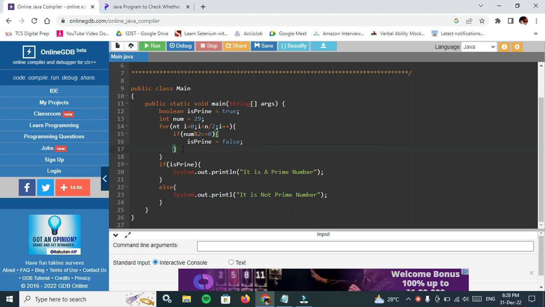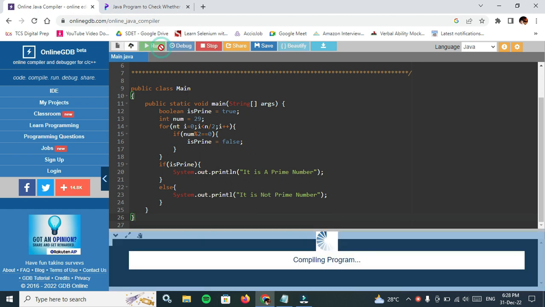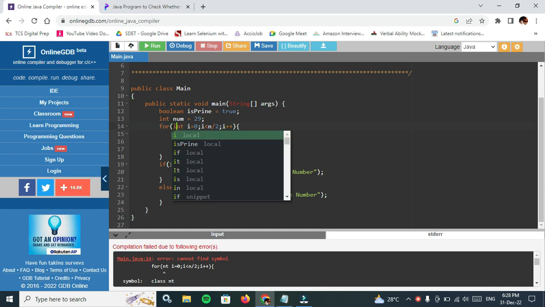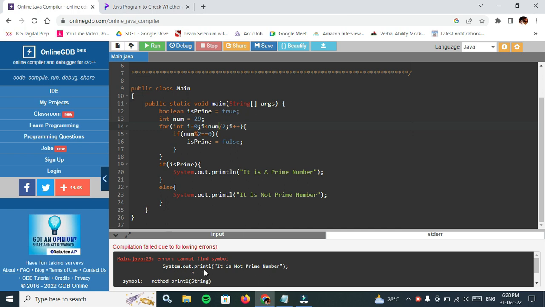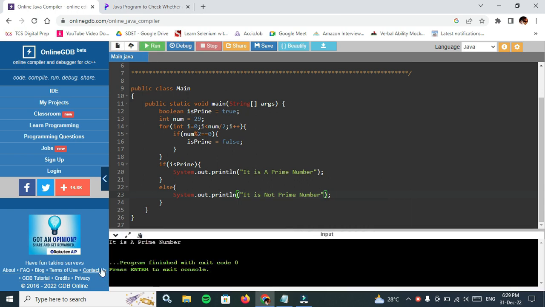Is the if condition closed or not? Yeah, the if is closed. Now I am running this program. Let us see what will happen. Here I have to set int i equal to 0. Again I am running. Now no errors will come. We have to enter n here. Yeah, got it. Compiling our program. It is a prime number.